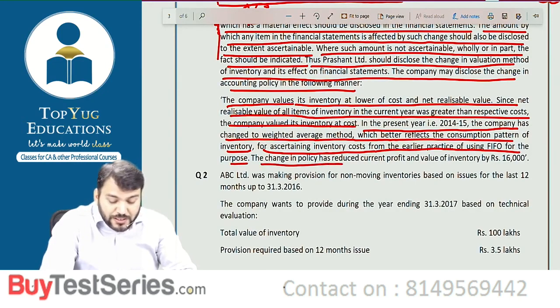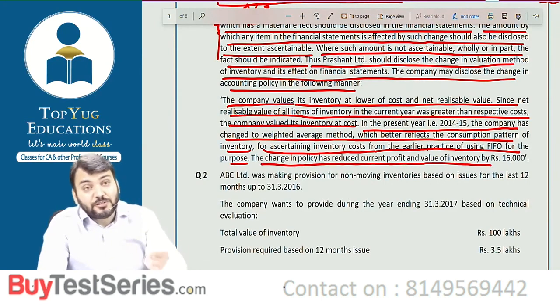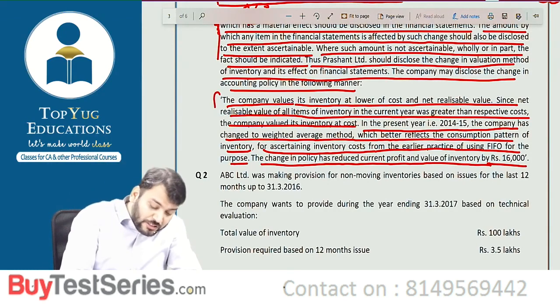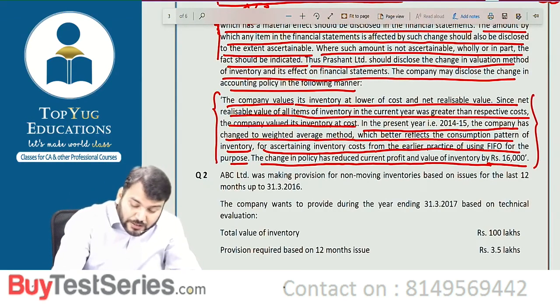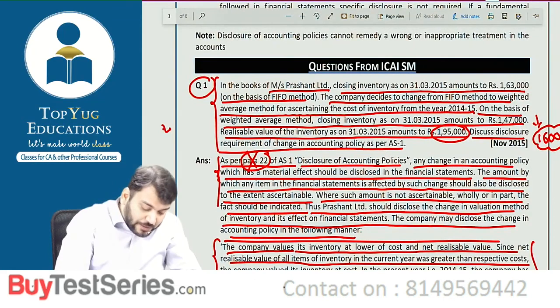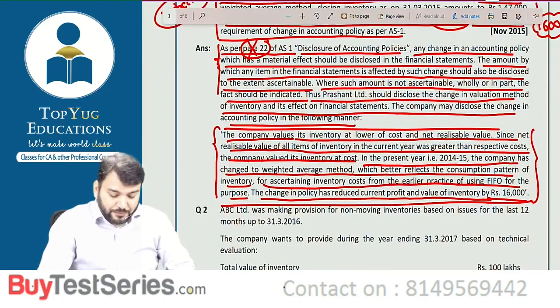The change in policy has reduced current profit and value of inventory by rupees 16,000. So this information needs to be disclosed. So how to disclose, you understood? Have you understood this point? This is one of the expected questions. Expected question in exam. Correct? Have you understood this point?